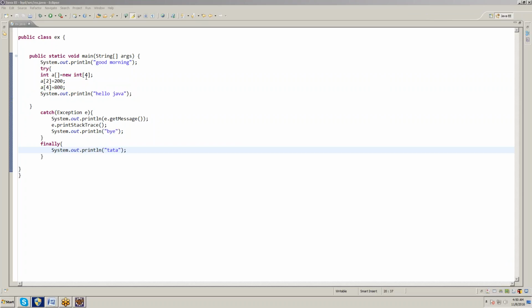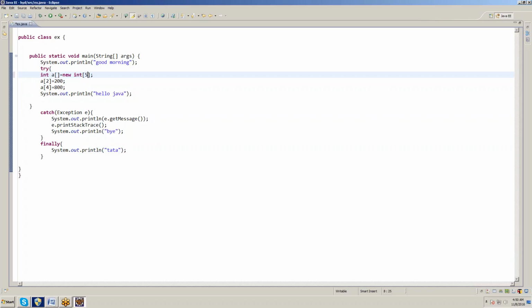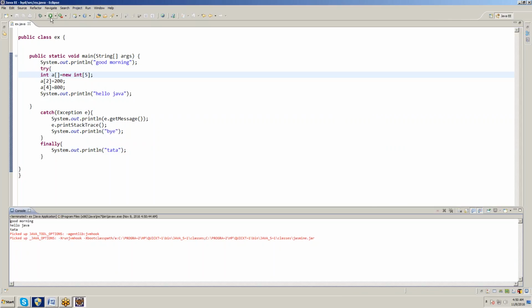Second logic. Now I'm keeping 5. Array size is 5. Now if I click on save and click on run, Good morning, Hello Java, Tata is coming. Boy is not coming. Why is boy not coming? If the try block has an exception, then it will go to catch. Otherwise, it won't go. There is no exception, so it will not go to the catch block. That is the logic.